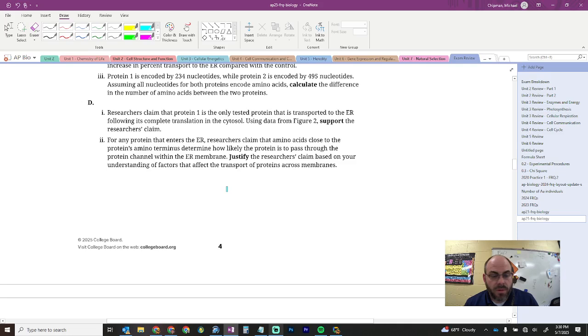For any protein that enters the ER, researchers claim that amino acids close to the protein's amino terminus, if you remember, the amino terminus is like the NH3 spot, determine how likely the protein is to pass through the protein channel of an ER membrane. Justify the researcher's claim based on your understanding of factors that affect transport across protein membranes.